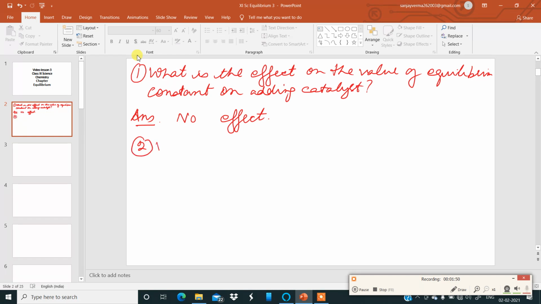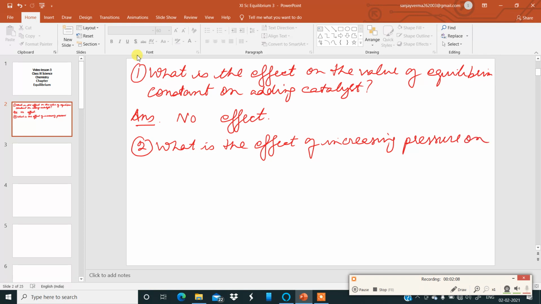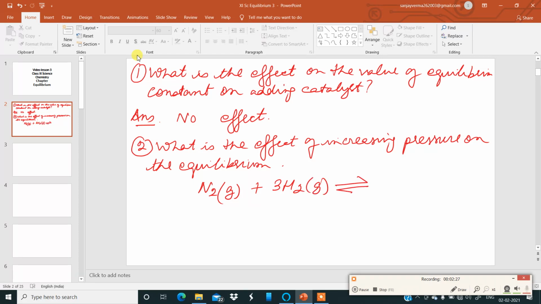Number two. What is the effect of increasing pressure on the equilibrium of the reaction over here, nitrogen plus hydrogen giving ammonia.